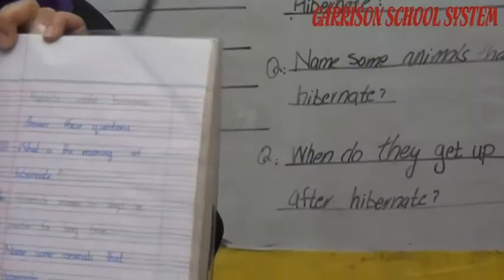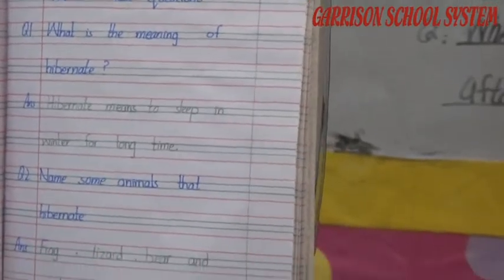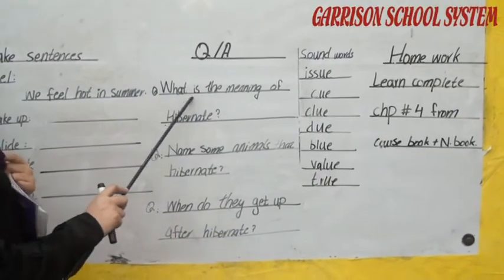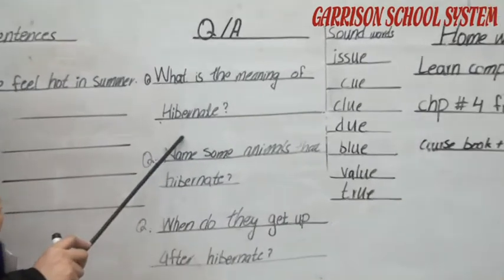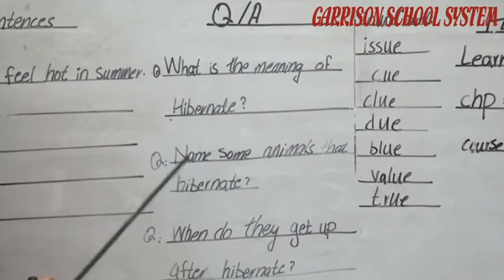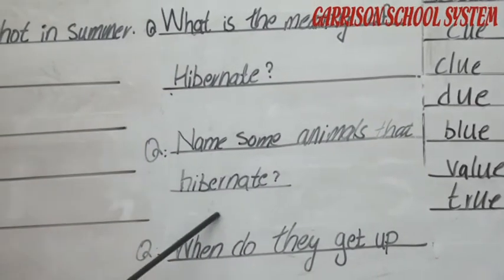Now the next point we are going to read is your question answers. I am just writing the questions here. You have to write down the answers to these questions. Like the first one: what is the meaning of hibernate? Now you have a clear concept about hibernate. What is the meaning of hibernate? Next point, name some animals that hibernate.